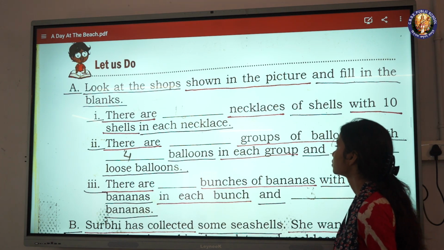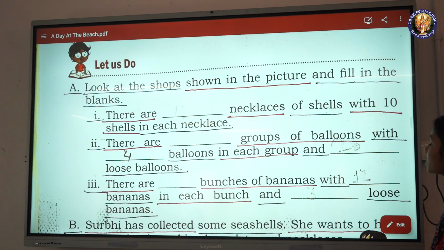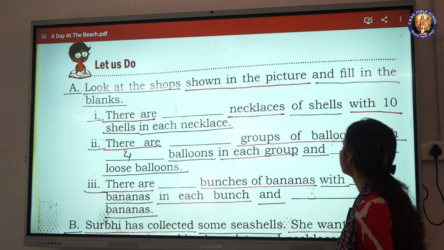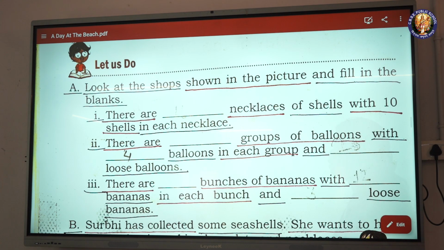There are blank groups of balloons with 4 balloons in each group and blank loose balloons. 3. There are blank bunches of bananas with blank bananas in each bunch and blank loose bananas.